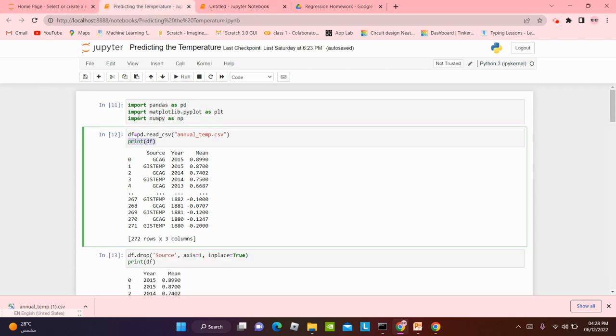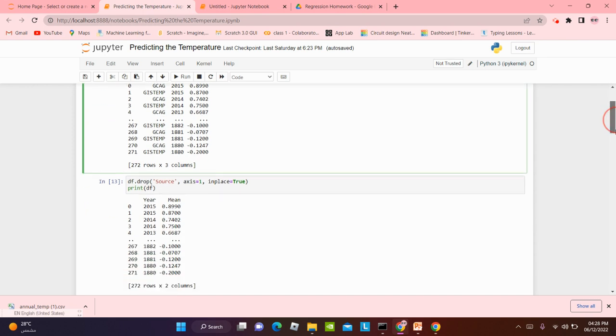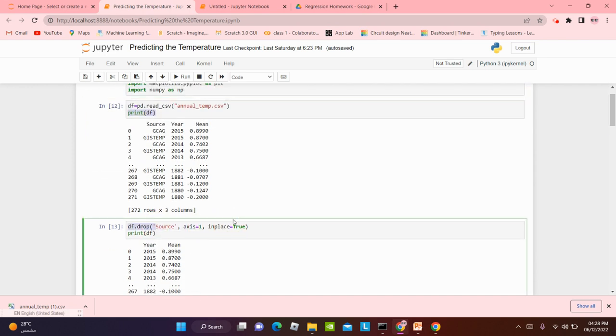Now the next step is to drop a column. Why do we need to drop a column? Because it is no use and it's giving us errors again and again. So why not just remove it? We're gonna use the function drop. So df.drop, in brackets, inverted commas, source, after this inverted commas, we're gonna put in comma axis equals 1, and of course we want it to be permanent, so we'll write inplace is equal to True.